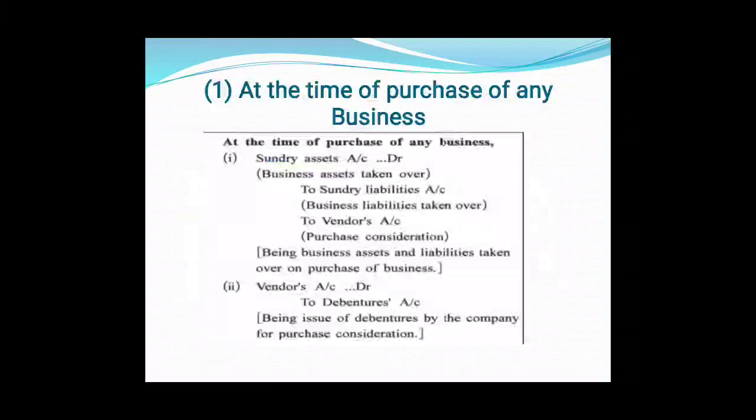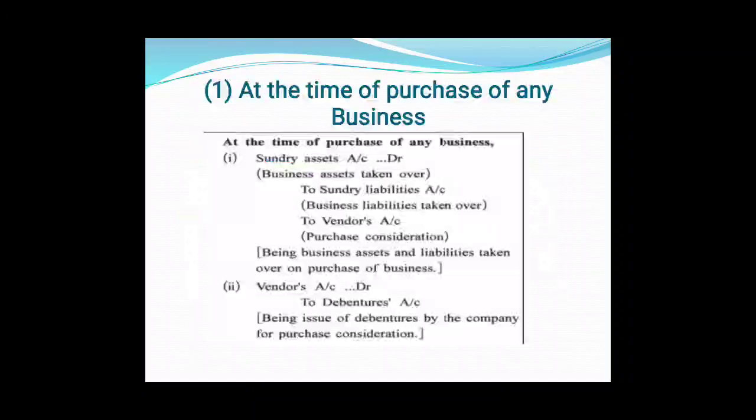Let's take an example. Suppose we are buying a business of someone whose assets are rupees 1 lakh and there are liabilities of rupees 40,000, and we have taken both, all the assets of 1 lakh and all the liabilities of rupees 40,000. So 60,000 will be the value of the business. How come 60,000? Purchase consideration means total assets minus total liabilities. Total assets are 1 lakh and total liabilities are 40,000, so the difference, 60,000, will be the purchase consideration.